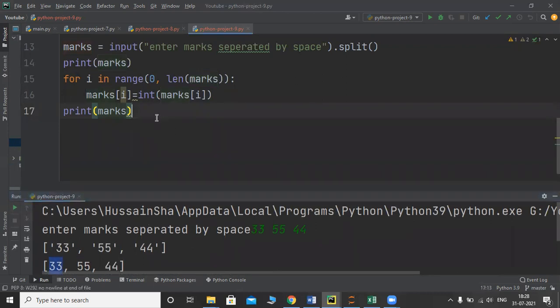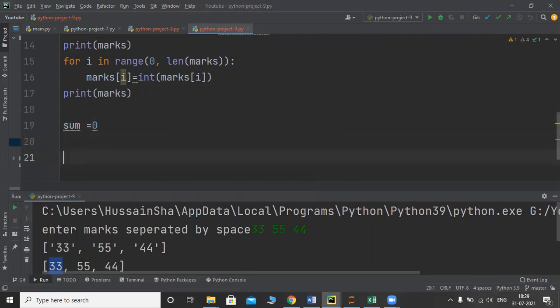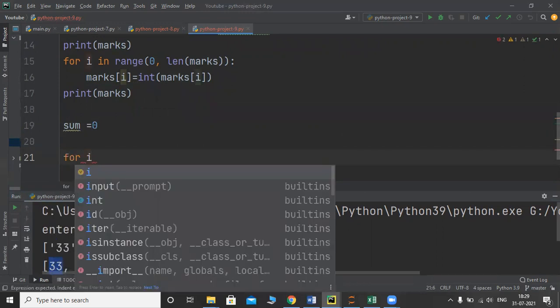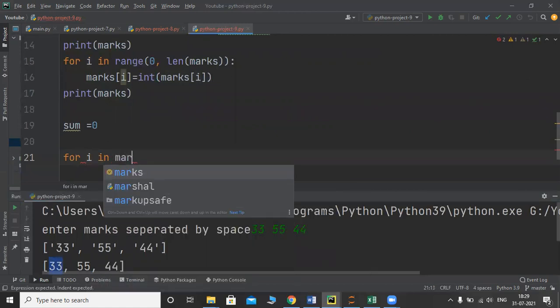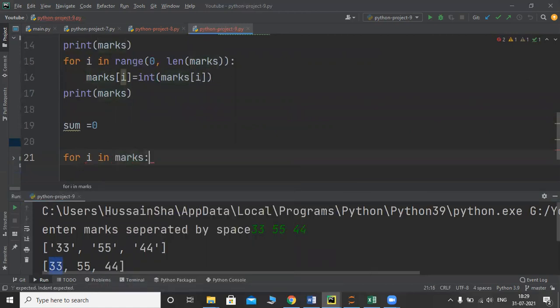Now we need to replicate sum. Let's say initially sum is equal to 0. Now what I want to do, for I in marks, or I'll say it is J, because already I used I there, I'm using J here.